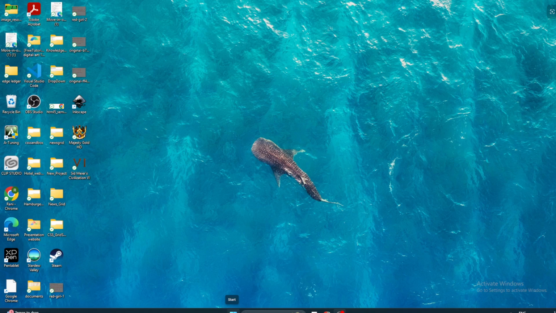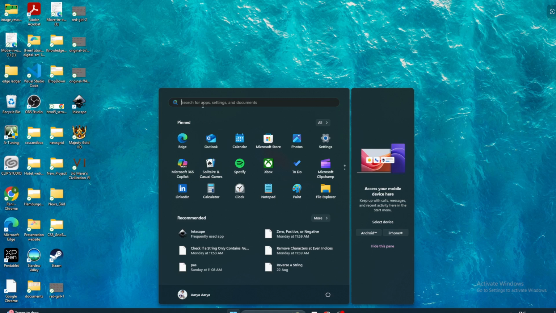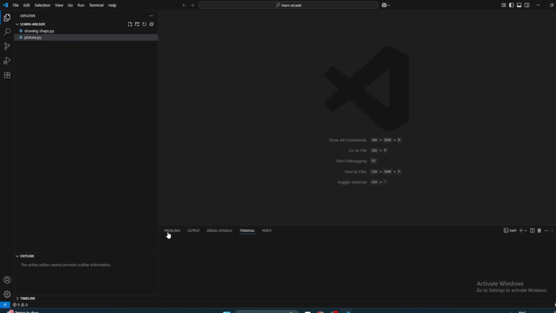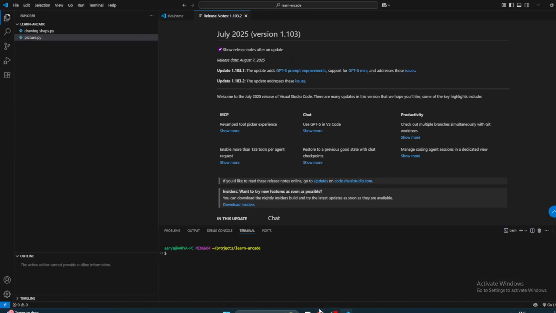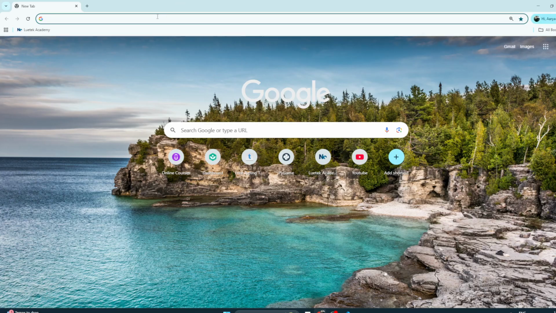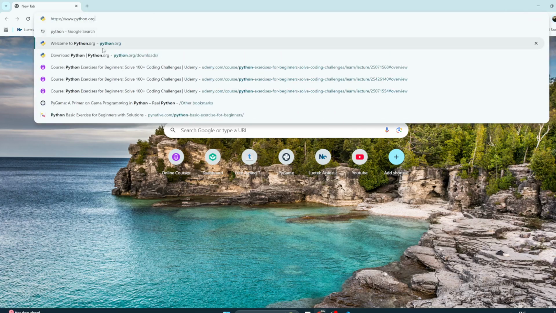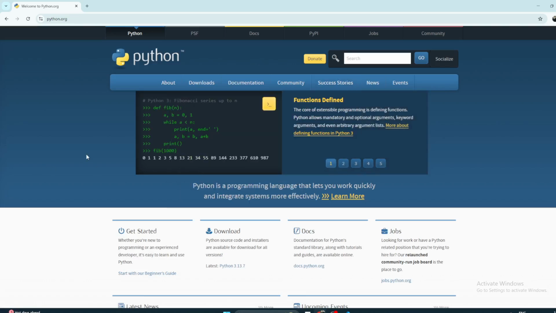Also, we are going to start using a new editor, which is VS Code. I'll say why we are going to use VS Code very quickly. We also need to install Python ourselves again, because we were using Thonny, and Thonny did not need us to install Python.